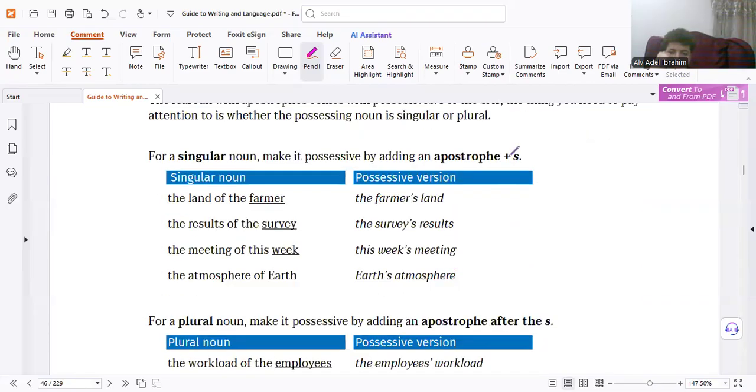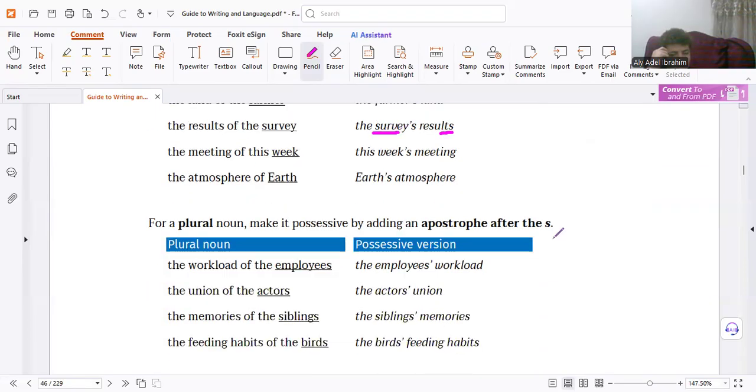Of course, you understand the possessive s. It's so easy. To understand it, make it like that. Version: the land of the farmer. Does it make sense? Yes, so correct. Now the results of the survey, correct. So simple. But you must check something. If the noun before apostrophe has plural s, you must delete the possessive s like that. This is plural s, not possessive s. This is possessive s. You know it?